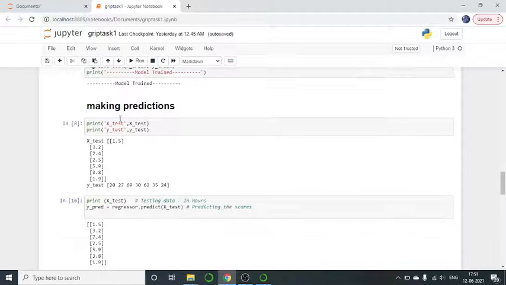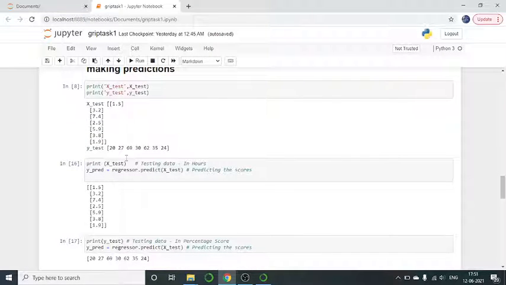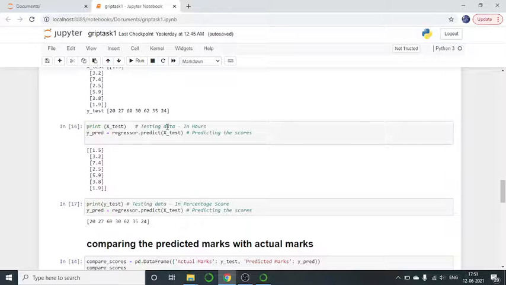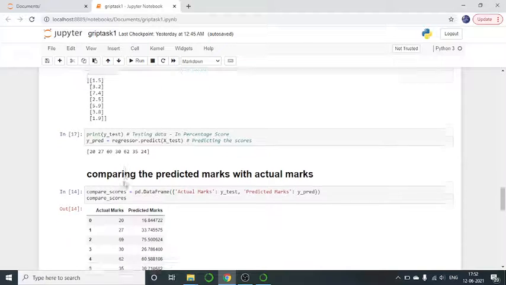Now we are here making predictions. So here is our x_test and y_test. Testing the data in hours and testing the data in percentage score. So here we are printing our x_test and y_test.